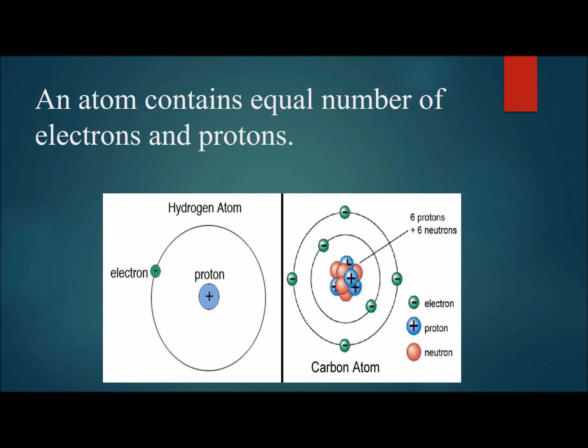Now look at the carbon atom. There are 6 protons and 6 electrons. So the number of electrons and the number of protons, not the number of neutrons, are the same in every atom. If an atom has 6 electrons, it will have 6 protons. If an atom has 1 electron, it will have 1 proton. And that atom which has an equal number of electrons and protons is electrically neutral. There would be no charge on such an atom.